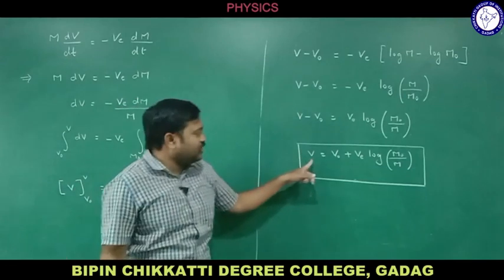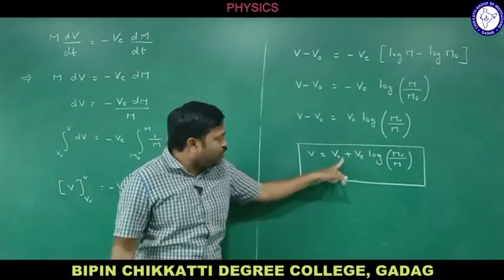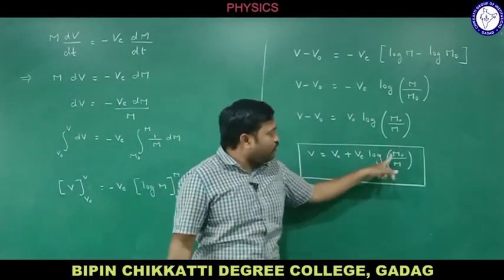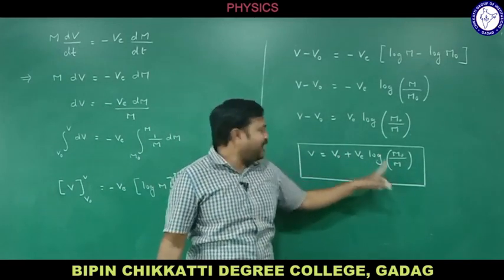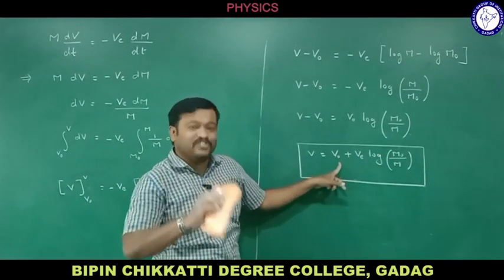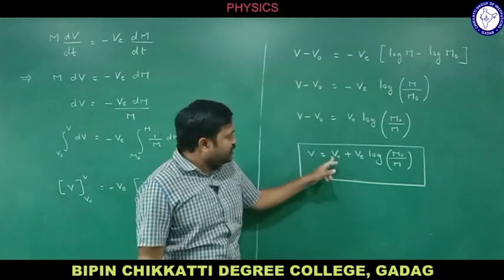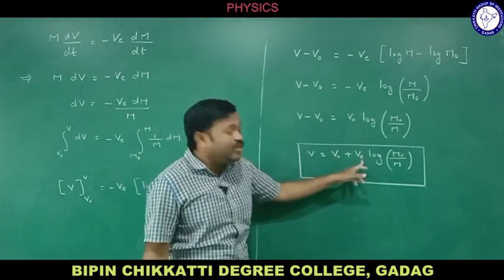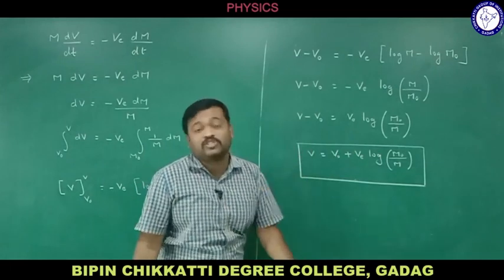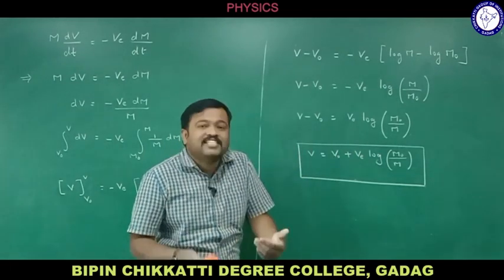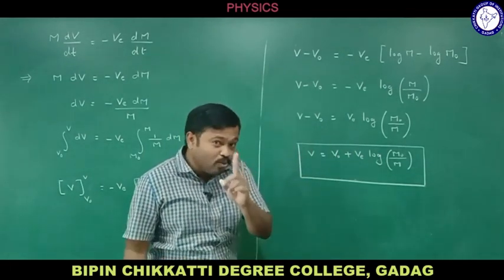So v is equal to v naught plus v e log of m naught divided by m. What is v naught? Initial velocity. If you consider it at rest, it will become 0. What is v e? This is the velocity of the ejected mass with respect to the moving rocket.